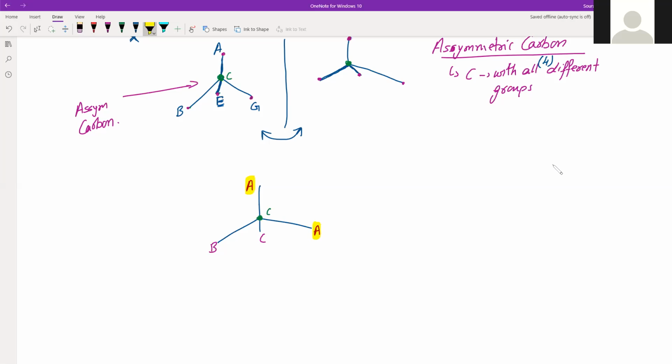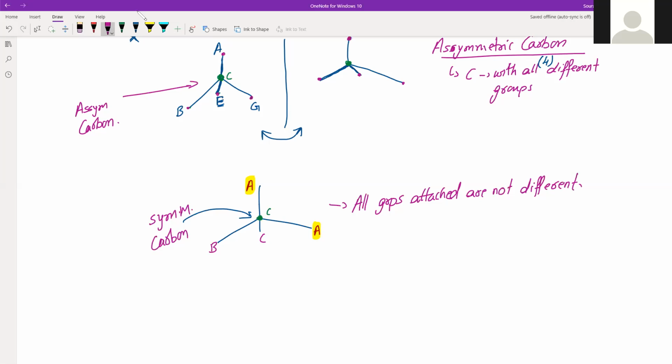And because of this, this particular carbon is called symmetric carbon. Right? So what is symmetric carbon? Carbon whose attached groups are not all different. Even if at least two of them are the same, the carbon will be called symmetric carbon. That won't be an asymmetric carbon.